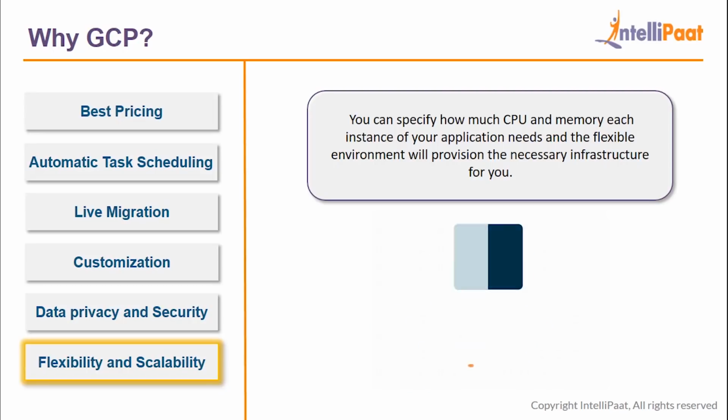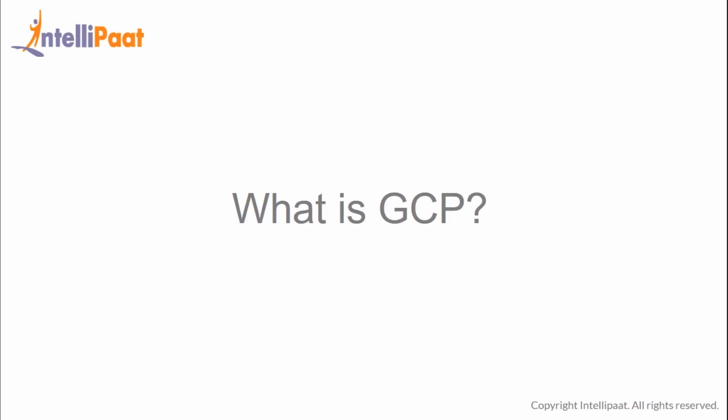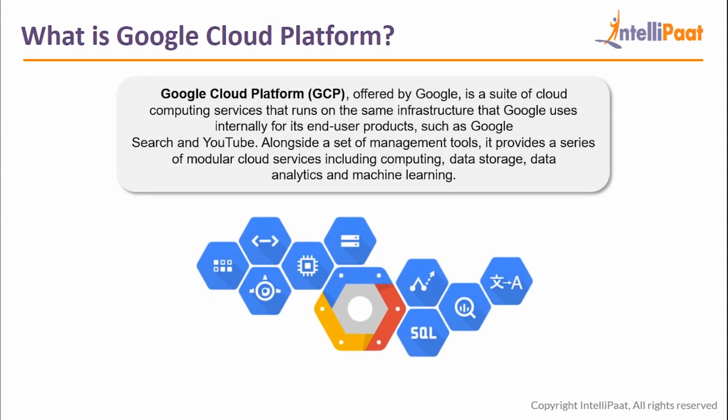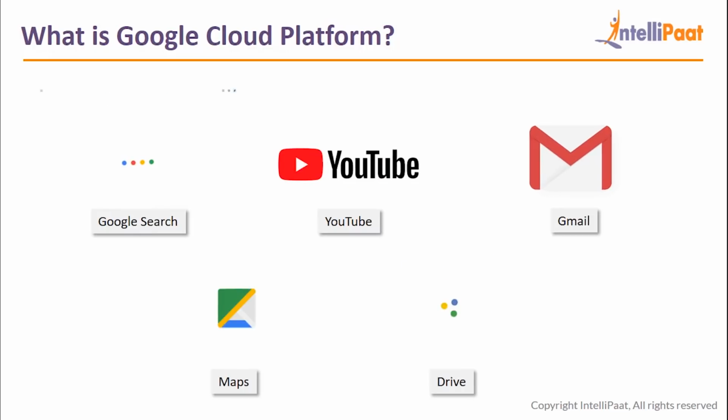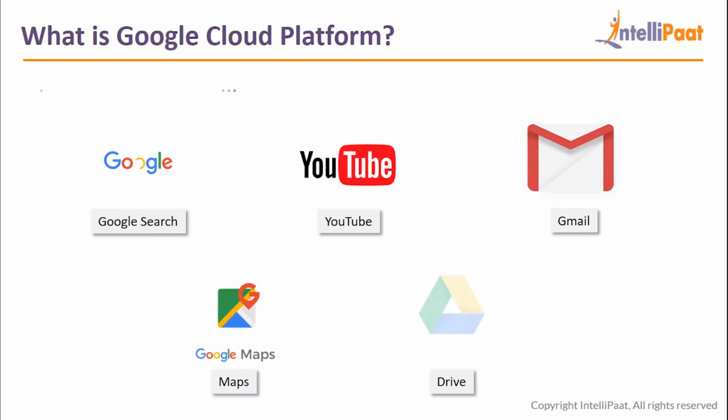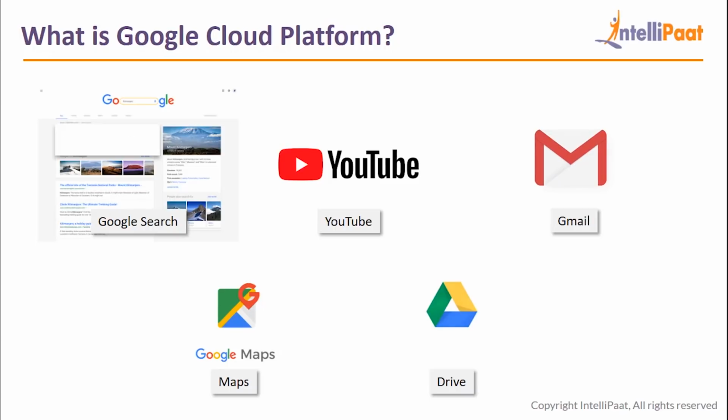So moving on, let's now understand what exactly is GCP. Google Cloud Platform, as you must already know by now, is a cloud platform offered by Google. It offers various cloud computing services such as compute, network, storage and more. But that's not all. There is more to GCP. I bet you all must have used or at least be aware of Google products such as Google Search Engine, YouTube, Gmail, Maps and Hangouts, right?